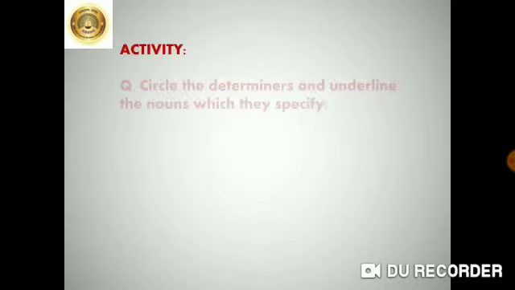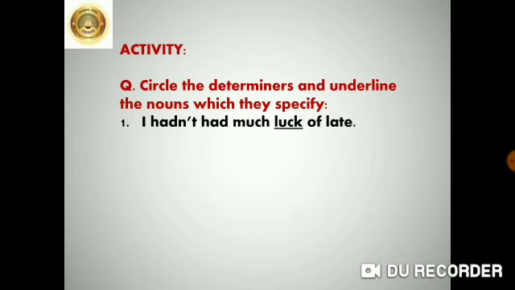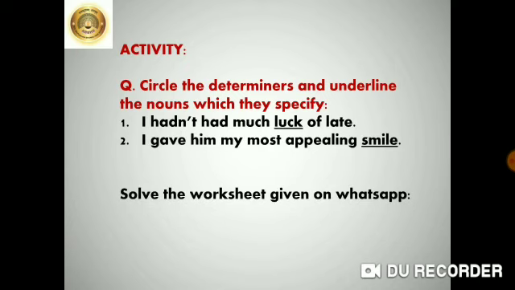Now we are going to do the activity. I will show you the activity. Circle the determiners and underline the nouns which they specify. It's a very simple activity. I have done two for you. I hadn't had much luck of late. I gave him my most appealing smile. Here I have underlined the nouns and you have to circle the determiners. Much is the determiner there and most is the determiner here.